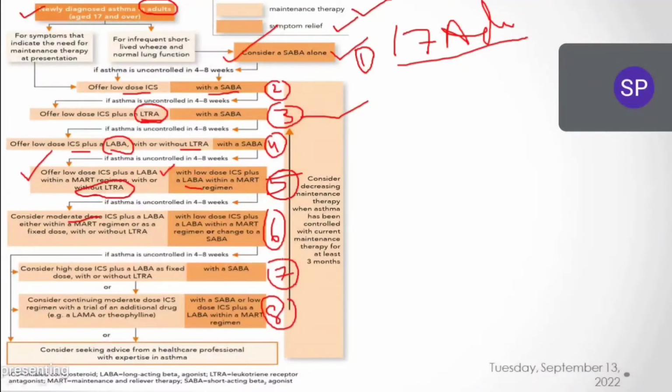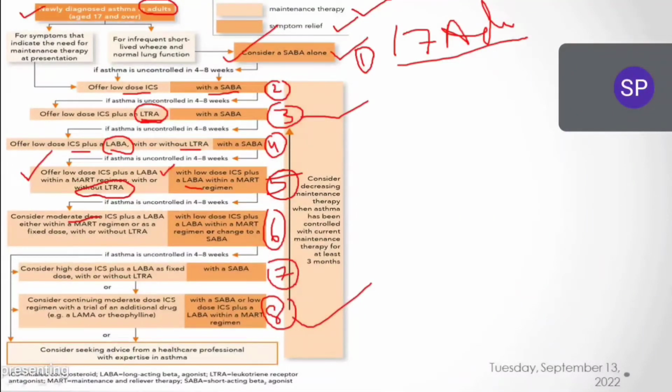These are the final steps. If those steps also do not control it, then we have to re-diagnose the condition, because if up to the 8th step it is not treating the symptoms, it may be improper diagnosis. The patient's condition could be something else. It may be TB or emphysema or COPD or different conditions may be possible. So if till the 8th step the patient's symptoms are not relieved, then we have to shift to other diagnostic tests or send to another pulmonologist, and check again whether the patient is really suffering with asthma or any other pulmonary disorder.